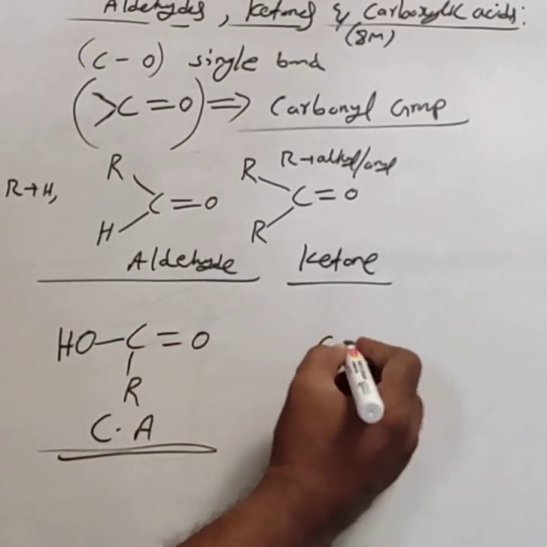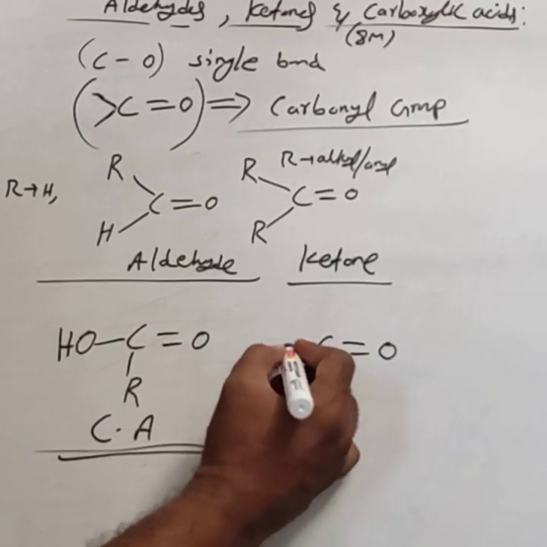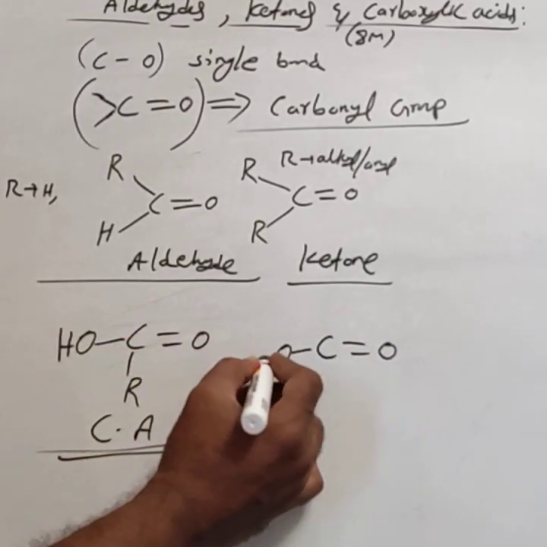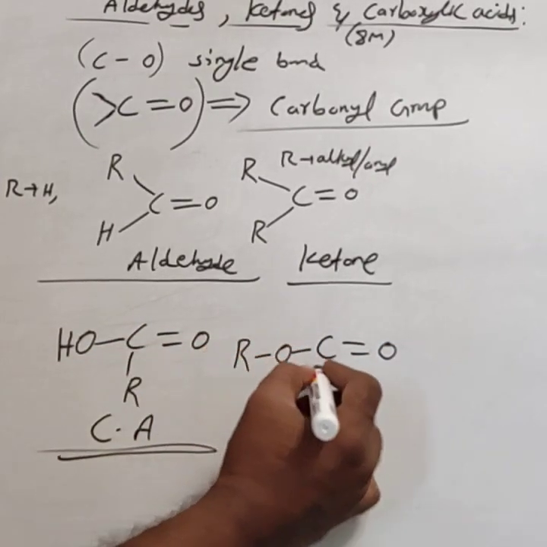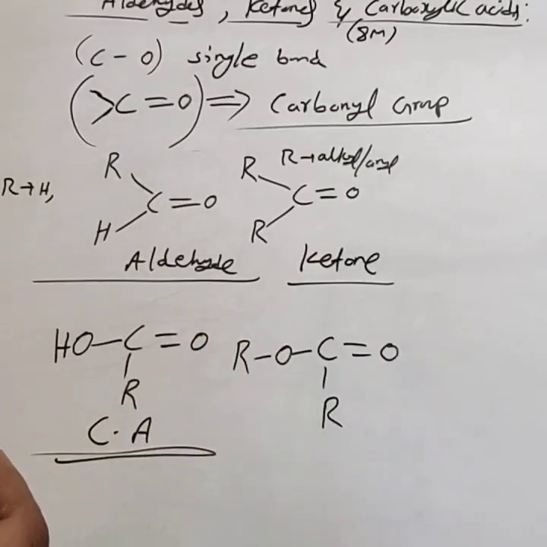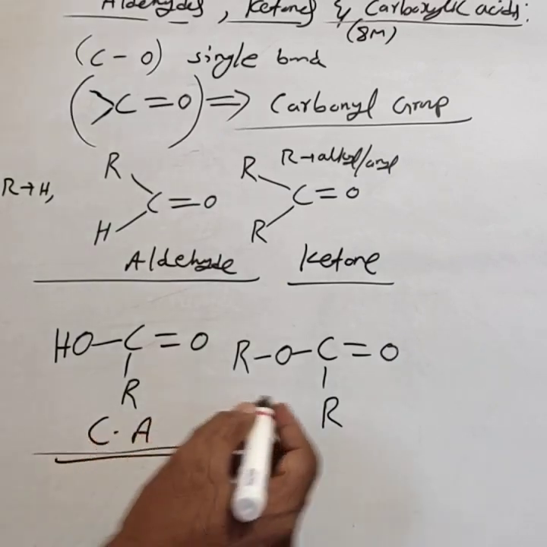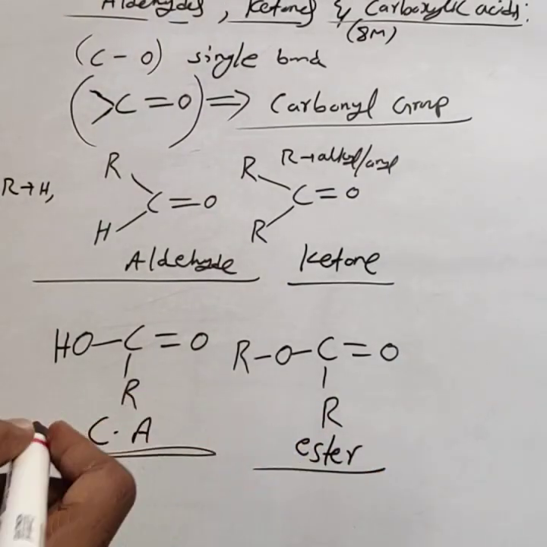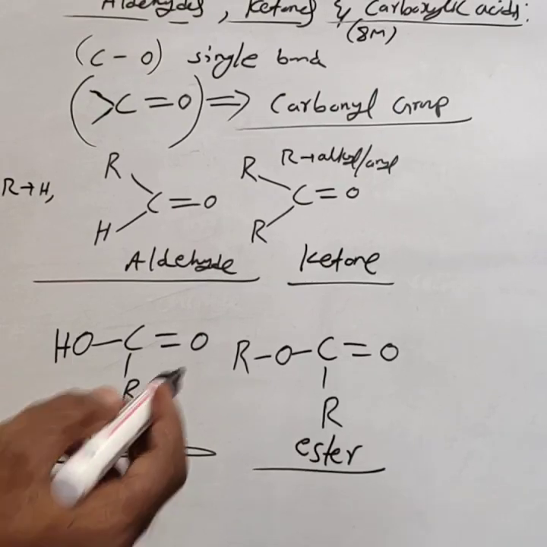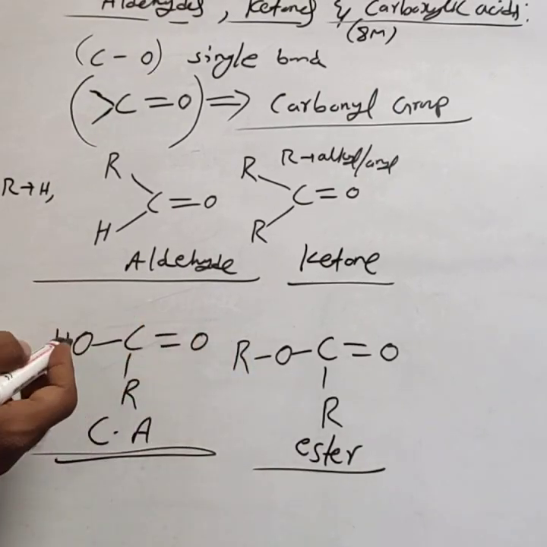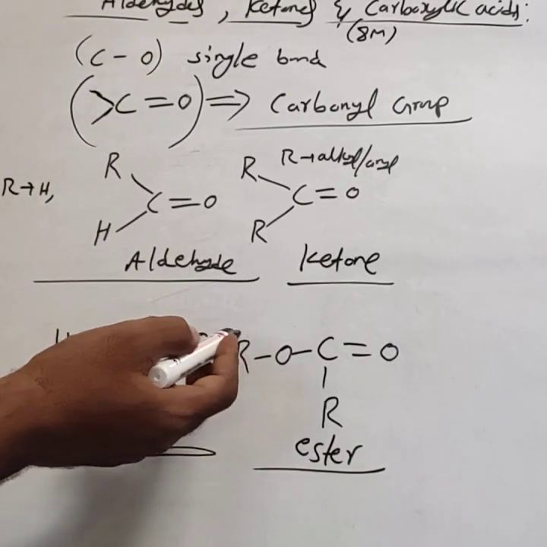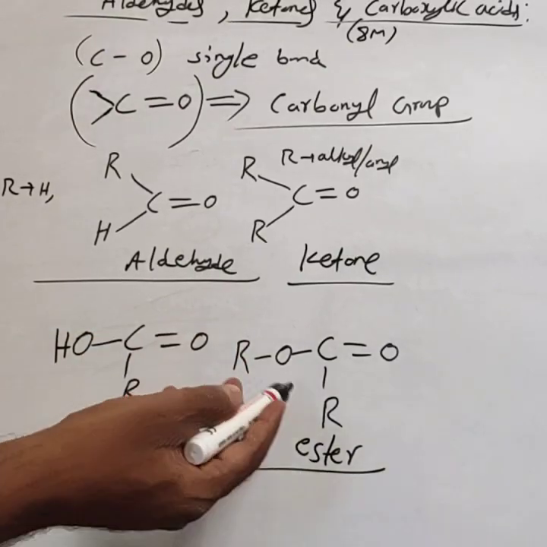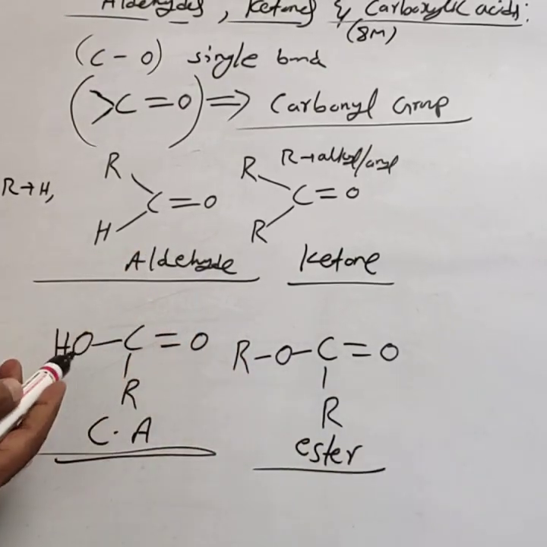In the carboxylic acid, if the hydrogen atom is replaced by an R group, then it is called an ester. That is a derivative of the carboxylic acid. The hydrogen atom of the carboxylic acid is replaced by the R group, where R may be alkyl or aryl group.